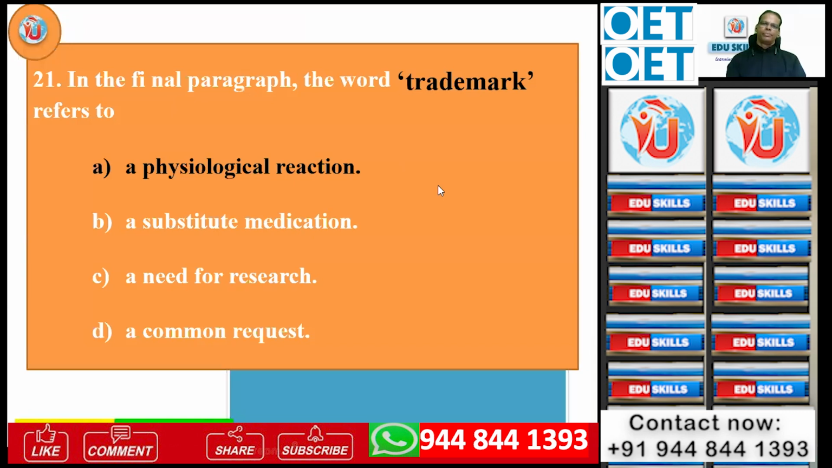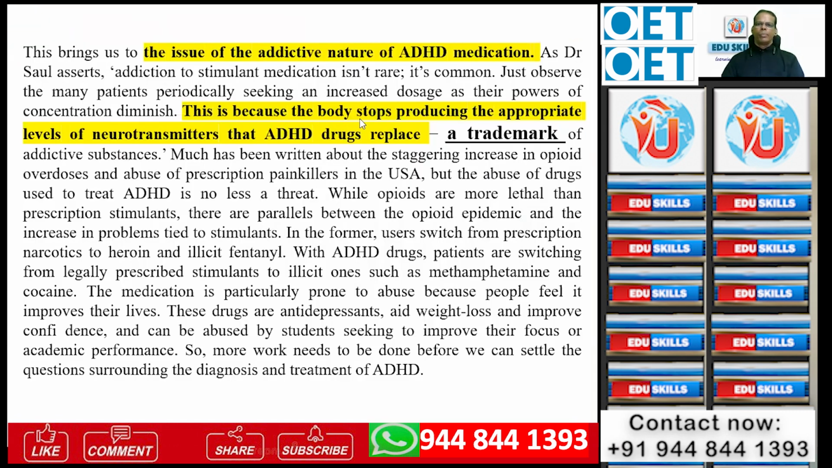And yeah, next. In the final paragraph, the word trademark refers to: A, physiological reaction; B, substitute medication; C, a need for research; D, a common request. The trademark, what does it mean? "This is because the body stops producing the appropriate levels of neurotransmitters that ADHD drugs replace. A trademark of addictive substances." Body means physiological: the body stops producing the appropriate levels of neurotransmitters that ADHD drugs replace. A trademark means this particular aspect is the trademark.